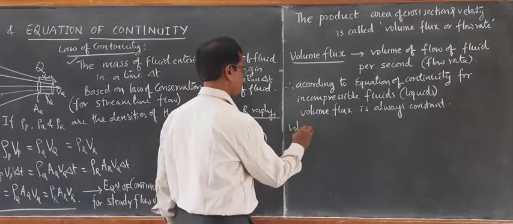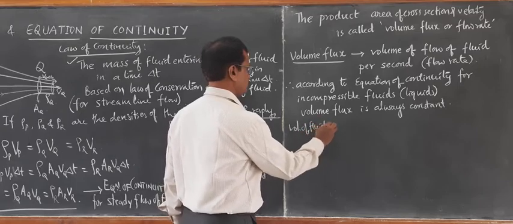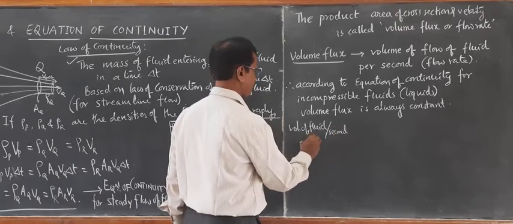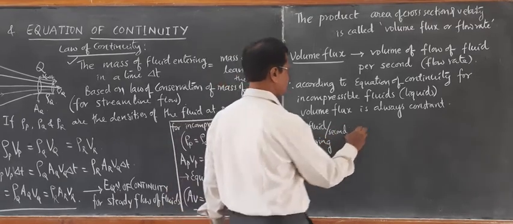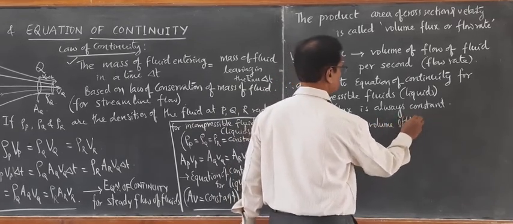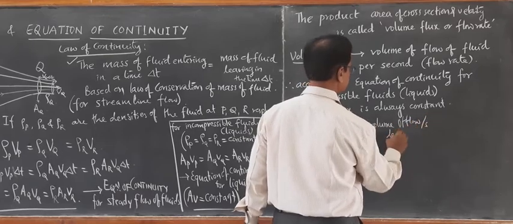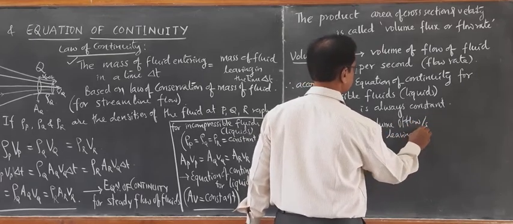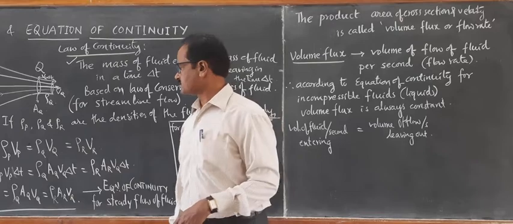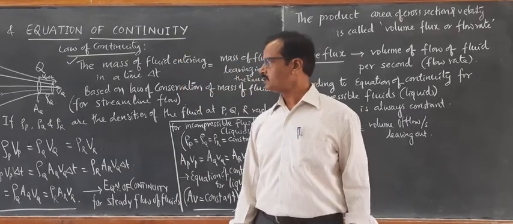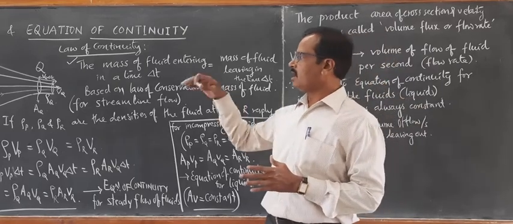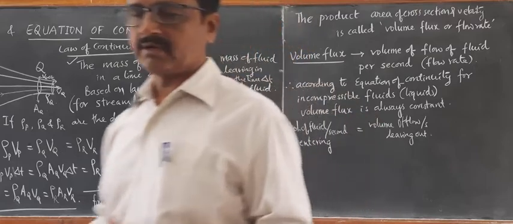So volume of fluid entering per second is equal to volume of flow per second leaving out. This is the meaning of the equation of continuity. And one more thing, you please look at this diagram. When the flow of fluid is entering from R to Q, you have to refer to the diagram now.